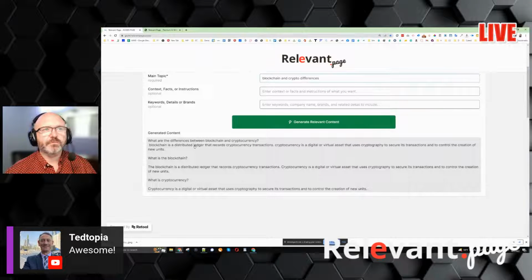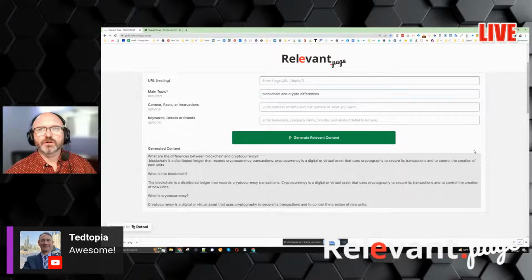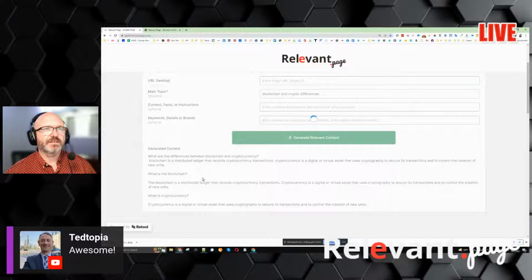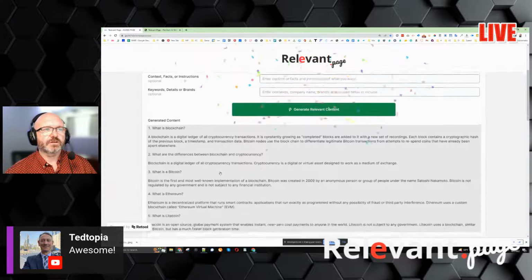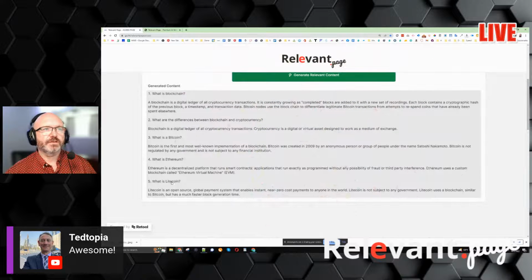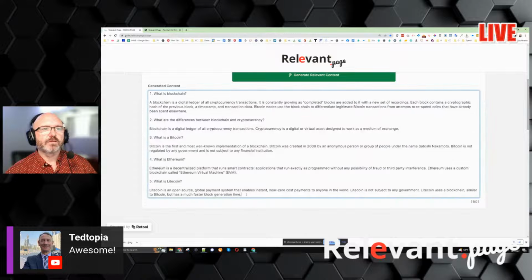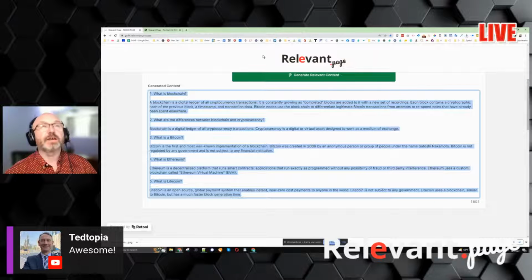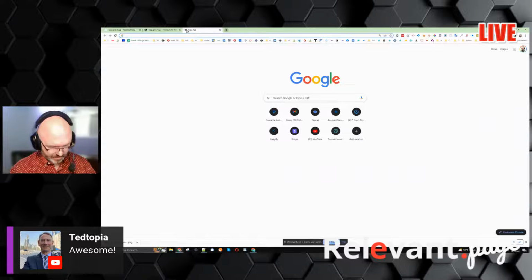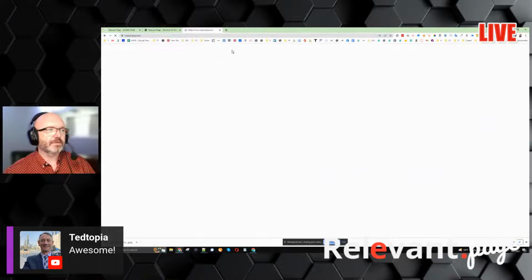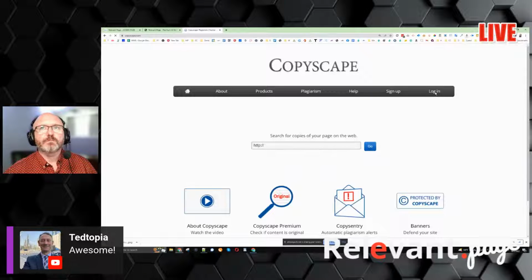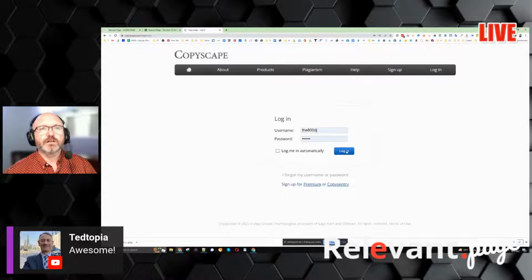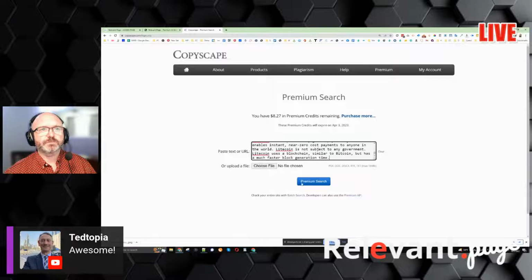Somebody had asked me if it's possible to turn it into a schema or something like that. I'll talk to the developer and see if we can have some sort of schema output that you could have for frequently asked questions and things like this. But the idea is, just look at this. Bang, what is Bitcoin? What is Ethereum? What is Litecoin, right? The question is, will this pass Copyscape? I don't know. I'm just going to check right now and see if this will pass Copyscape. You might get some hits because there are not a lot of sentences, but let's just pop this in.